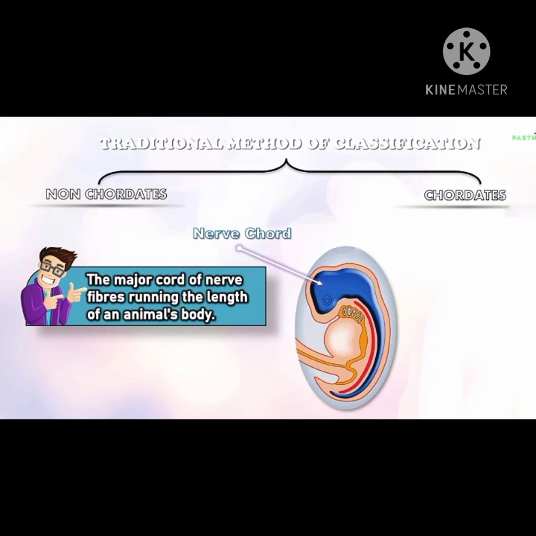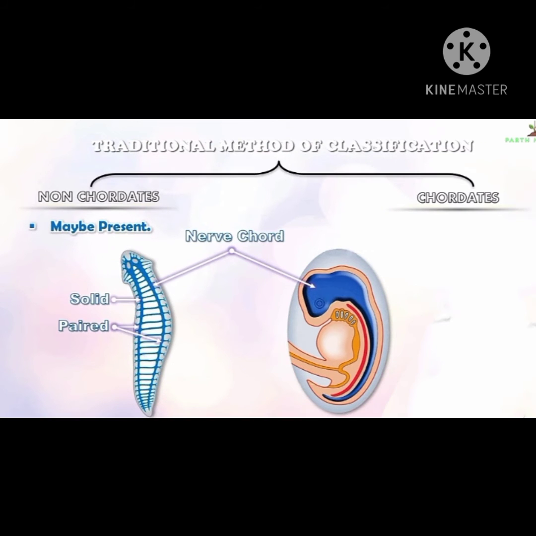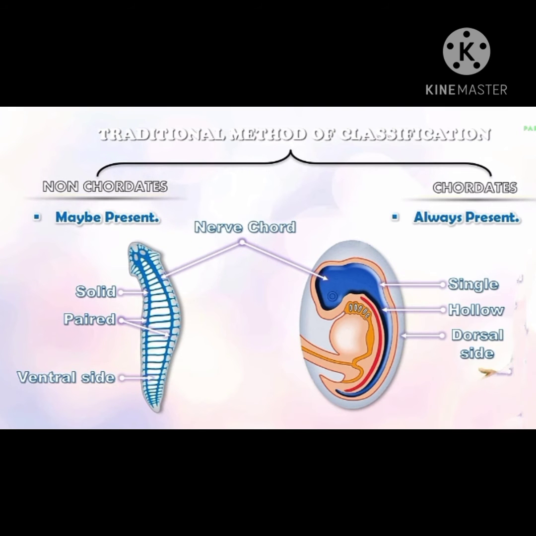Nerve cord may be present in non-chordates. If it is present, it is paired and it is solid in nature and it is present on ventral side, that is in front position. In chordates, nerve cord is always present.